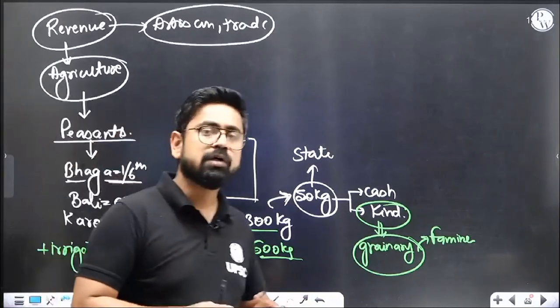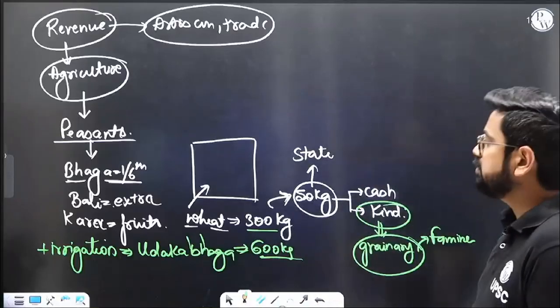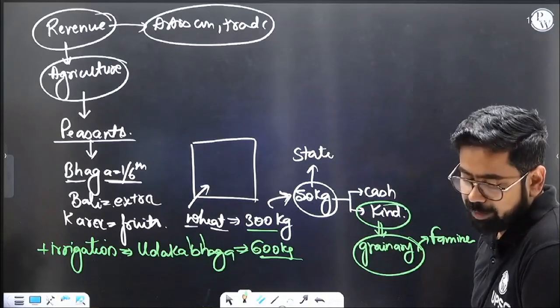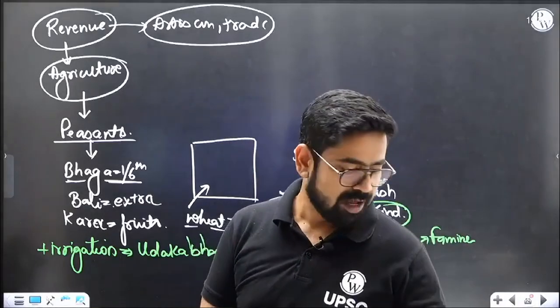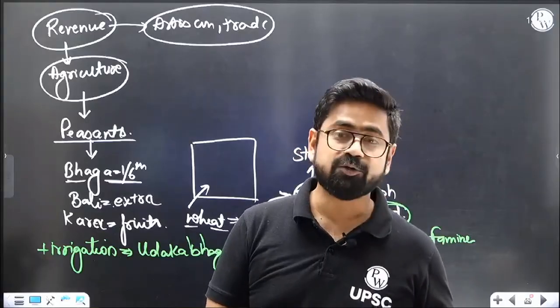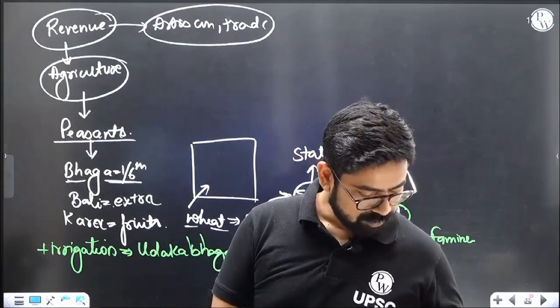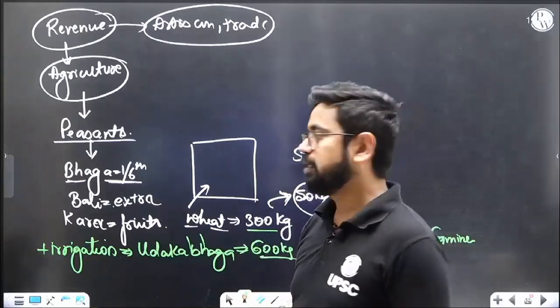Right, they will say we have supported you, so for this irrigation, for this help, we will charge. This is how the state will try to increase the productivity and try to have more money from the people. But this is not sufficient. Sometimes what happens, your expenditure is very high and your pocket money is low, then you need to figure out things. You go for tuitions, right? You say, okay, I'll teach tuition and earn something. Same is the case over here, so now they will brainstorm what to do.